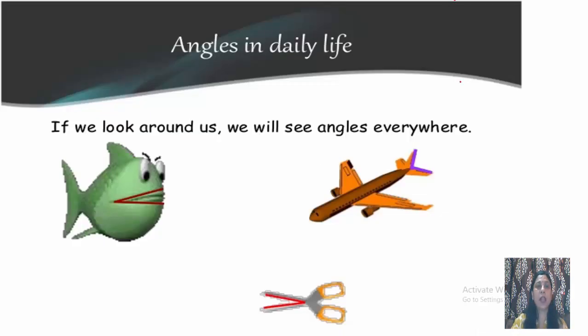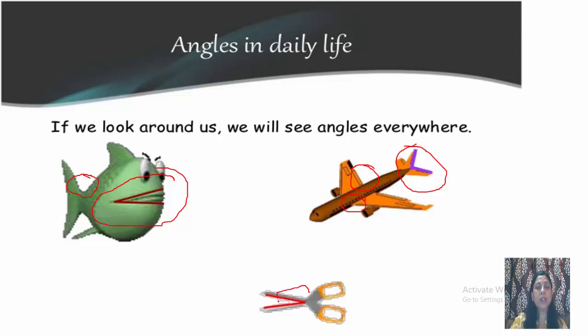You can see in this slide the angles in daily life. This mouth of the fish, you can see this is also making an angle. This is also an angle. You can see this aeroplane's tail is also making an angle. Other angles are also there, but to just give you some examples, you can see these are all making angles.